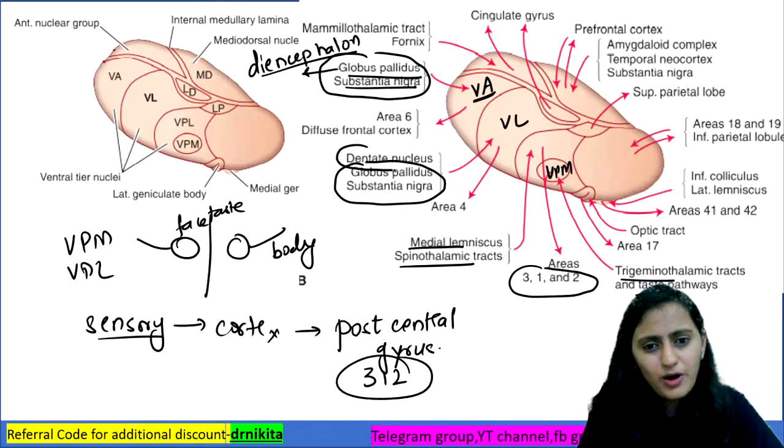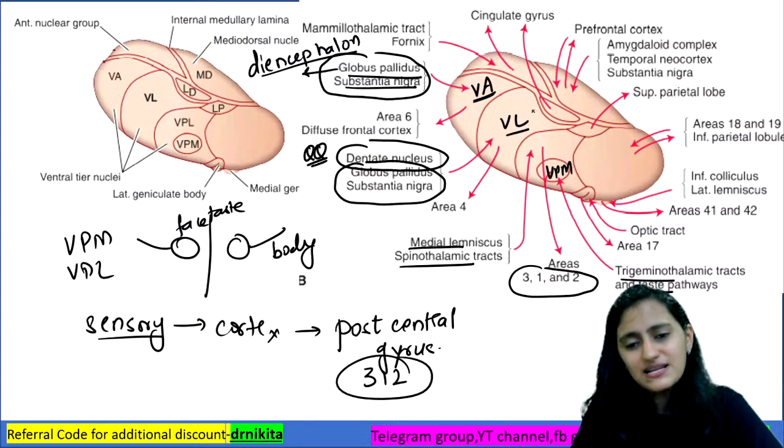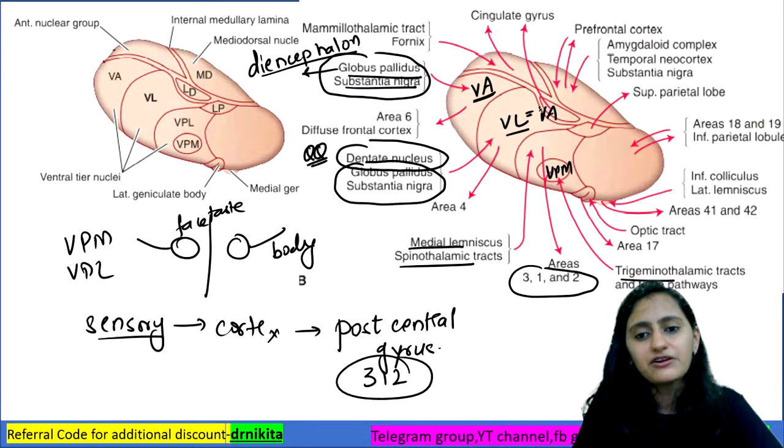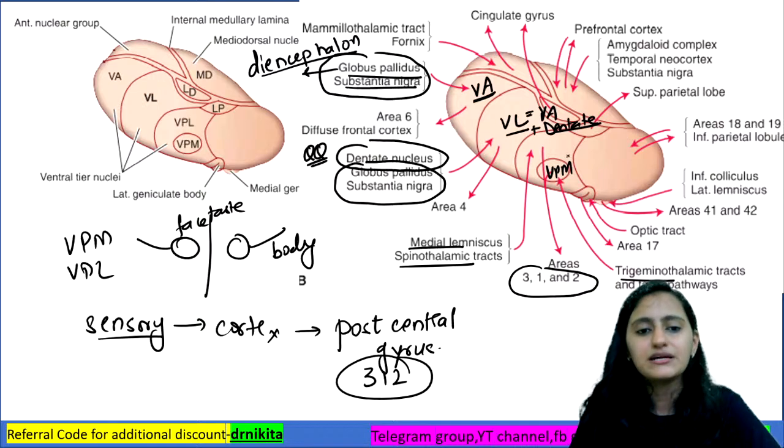But an important point to note here, please make a note of this: ventral lateral is equal to your ventral anterior connections plus the dentate nucleus. So dentate goes into your ventral lateral nucleus. Okay, so VL mein jata hai dentate nucleus from the cerebellum.